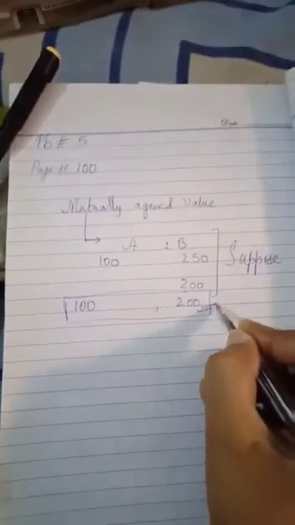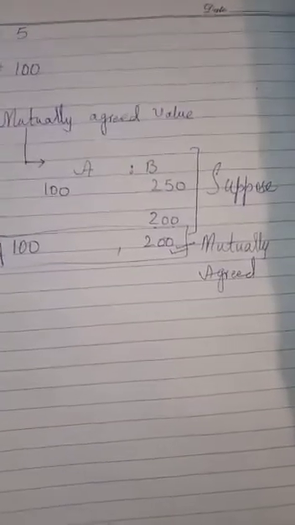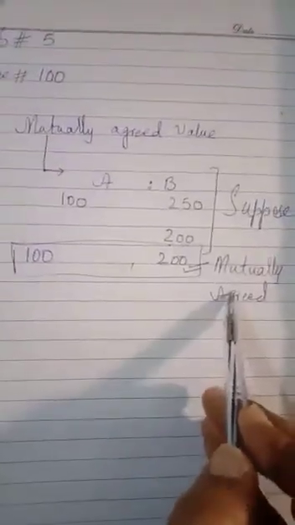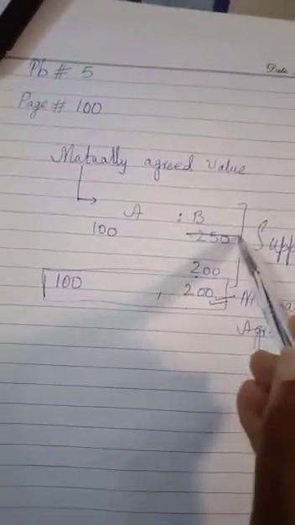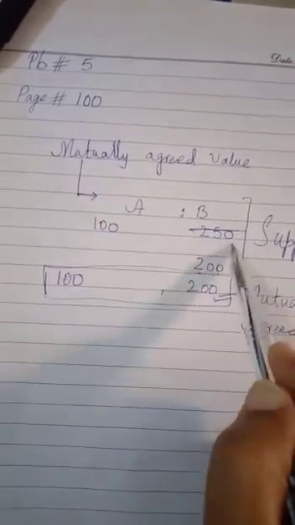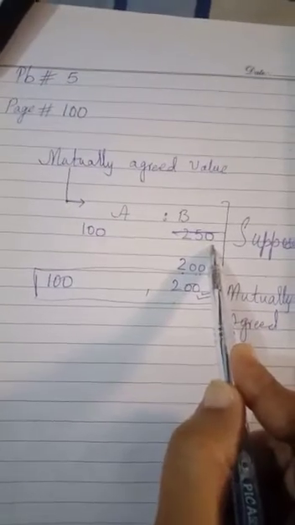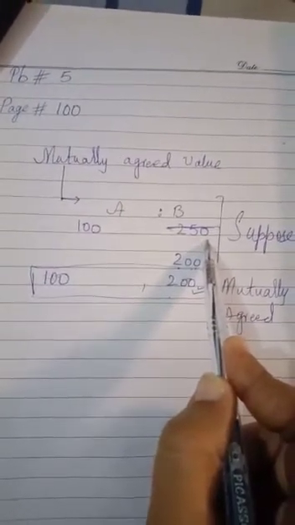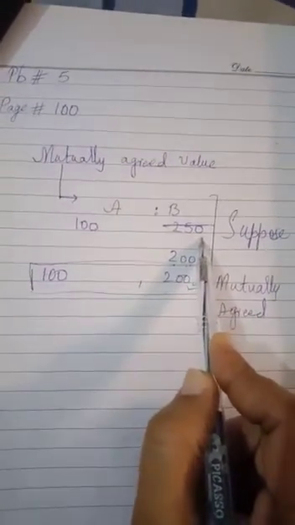Clear, girls? Yes, as I told you, we have to focus on the mutually agreed value, so we will ignore this 250,000. We will not record this 250,000 in any journal entry. Now I will start problem number 5. Hopefully the concept of mutually agreed is clear to you.